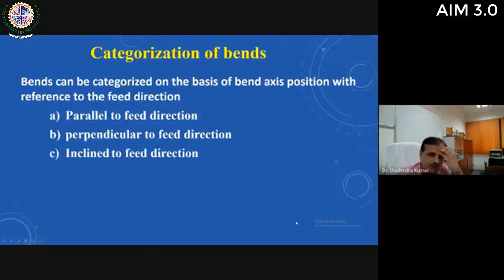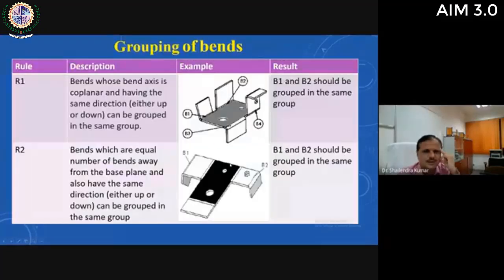And then categorization of bands, how to categorize the bands. Bands can be categorized on the basis of band axis position with reference to the feed direction, whether parallel to feed direction, perpendicular to feed direction, or inclined to feed direction. So according to these three categories, bands are categorized. Then bands are grouped together.